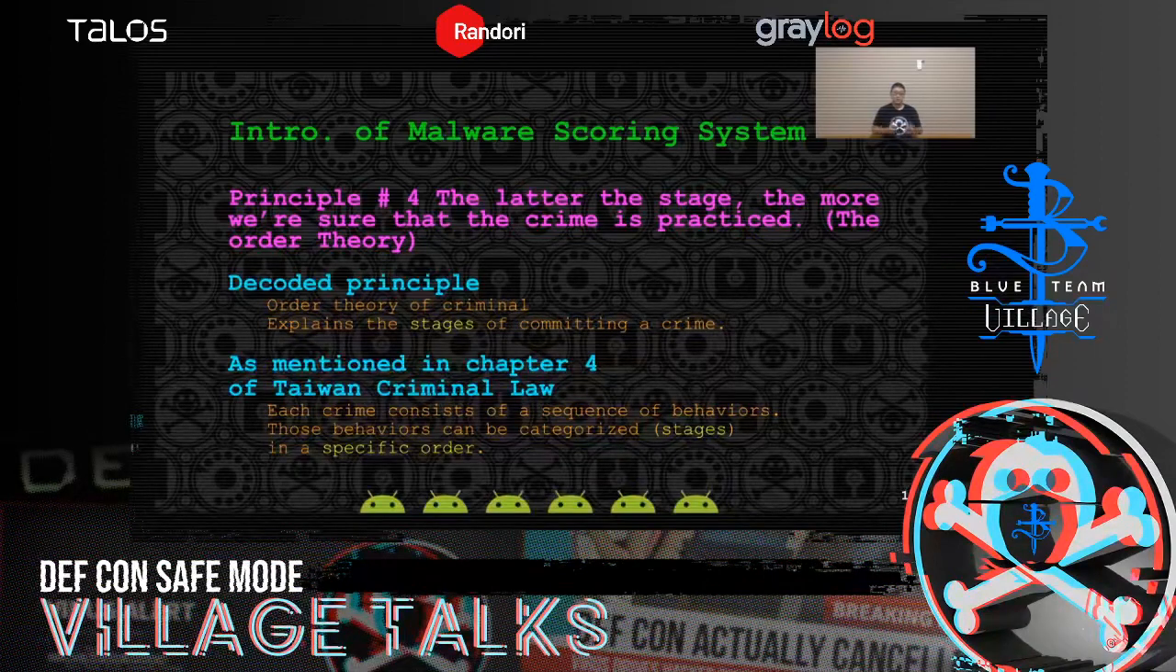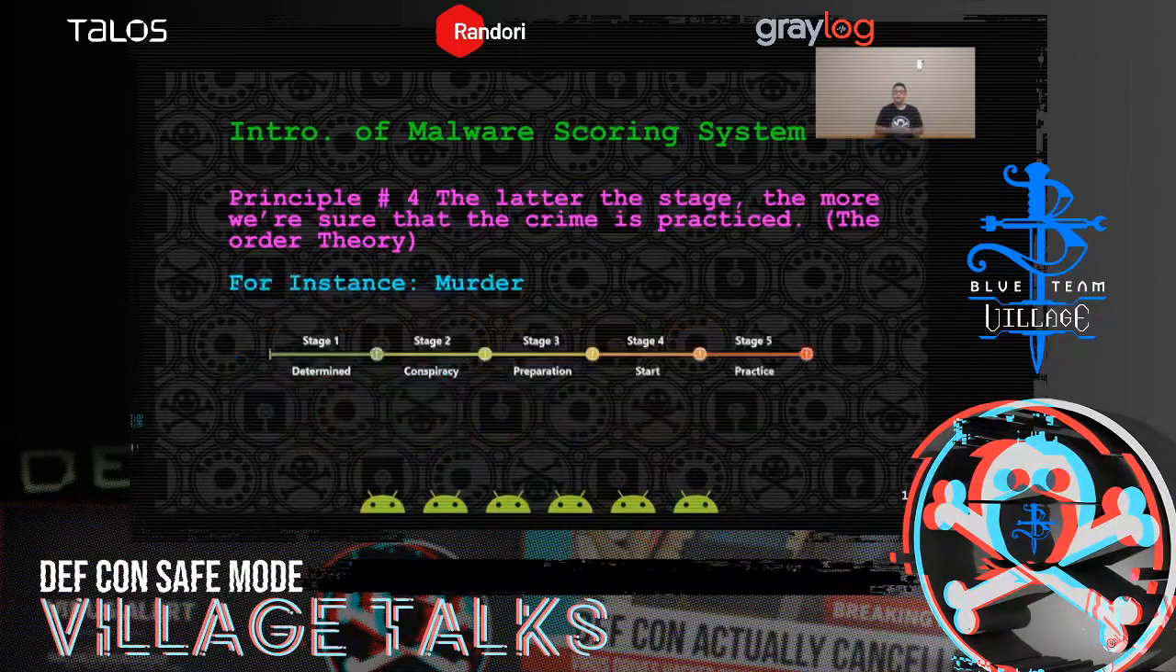As mentioned in Chapter 4 of the Taiwan Criminal Law, each crime consists of a sequence of behaviors. Those behaviors can be categorized in a specific order. So let's take murder for example. Determined in stage 1. Determined means somebody decided to kill someone. And in stage 2, conspiracy, it means he or she started to make a plan for the murder. And in stage 3, preparation, it means buying stuff, for example, weapons or arranging services for the murder plan.